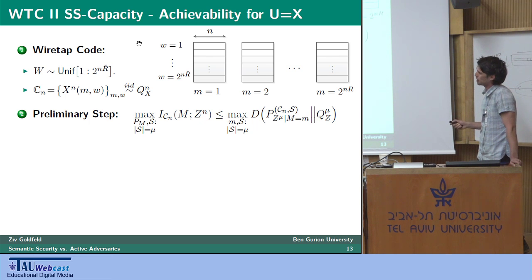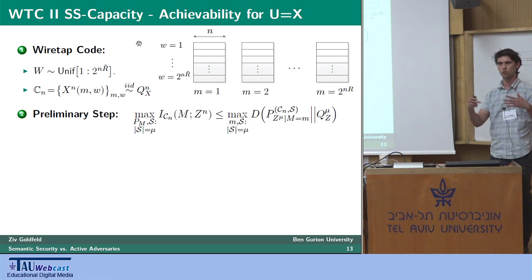Before we can show semantic security, a preliminary step is needed, which is basically showing that our semantic security metric is upper bounded by this maximized divergence between the induced output distribution at the eavesdropper, conditioned on a fixed message small m, and some target IID distribution. This divergence is maximized over all messages and all subsets, and is taken with respect to a reduced block length mu, which is done by factoring out the symbols where the eavesdropper sees a question mark.